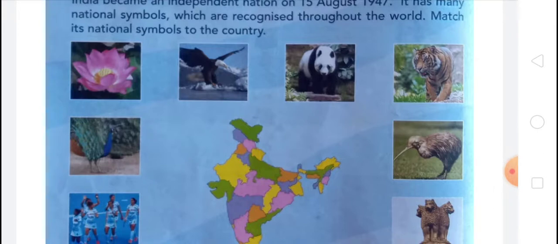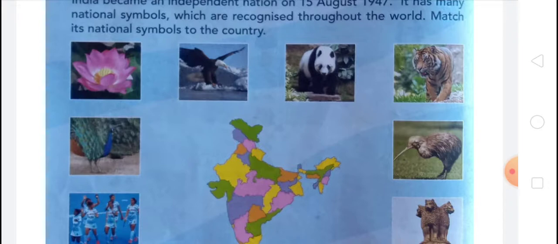And after that, next is eagle. Eagle is not a national symbol of India, so you do not match it from the Indian map. Okay, and after that there is panda. Panda is also not a national symbol of India, so you do not match it. Next, there is tiger, and you know that the tiger is our national animal. So you have to match tiger from the Indian map.